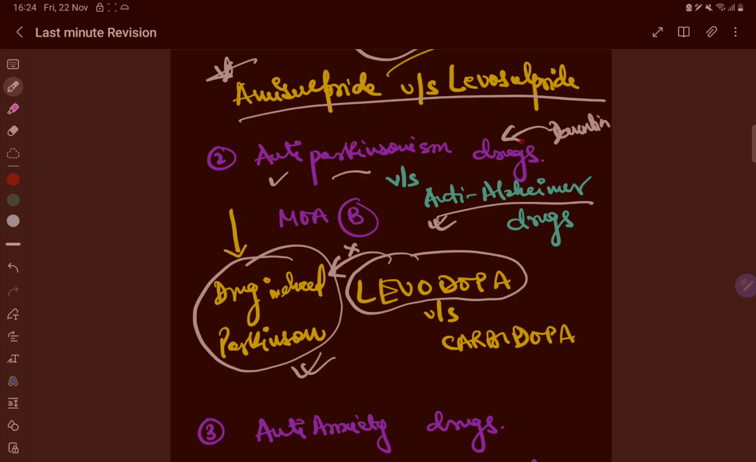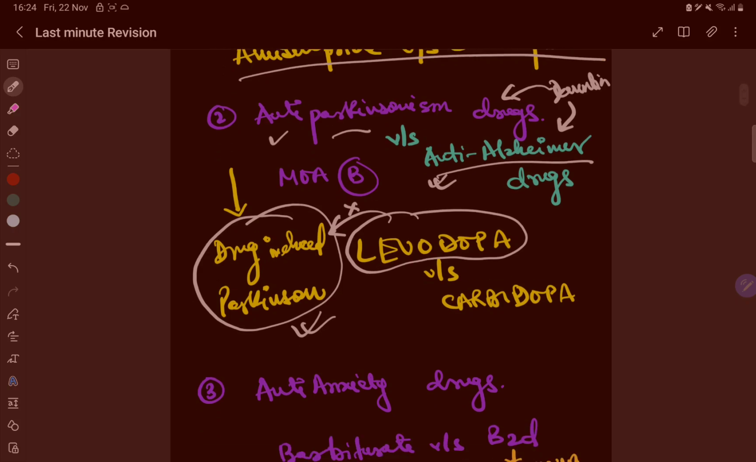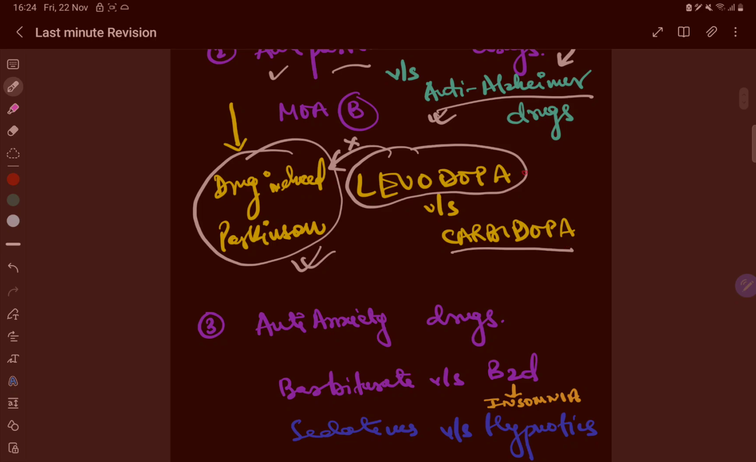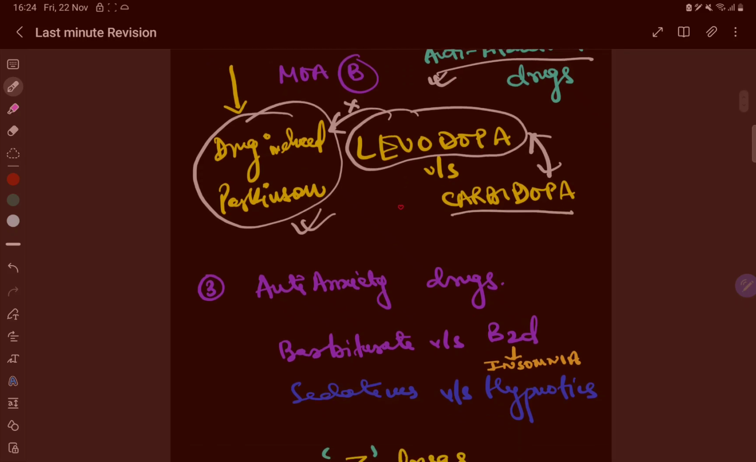So these two classes of drugs are important, okay. Maybe anti-Alzheimer's or it may be anti-Parkinson. Again, levodopa, why combined with carbidopa? It's important. Peripheral carboxylase inhibitor, okay. And levodopa is not used in drug induced Parkinsonism. Also levodopa when used with hypertensive drugs may cause postural hypotension,